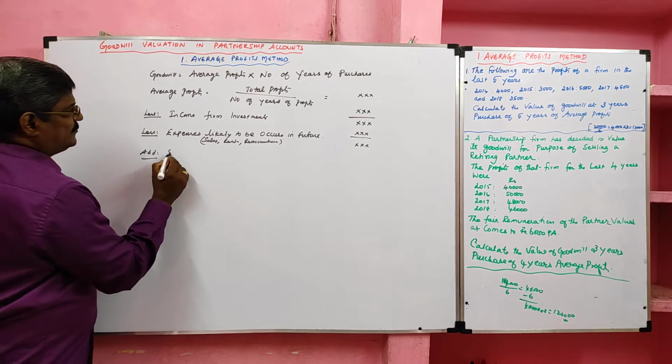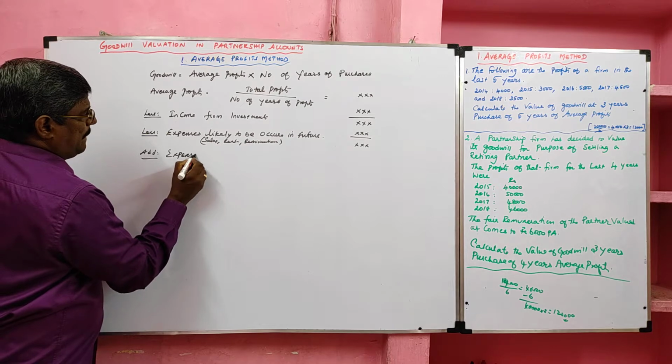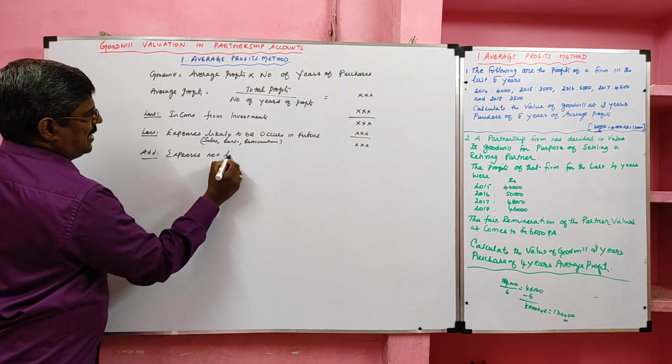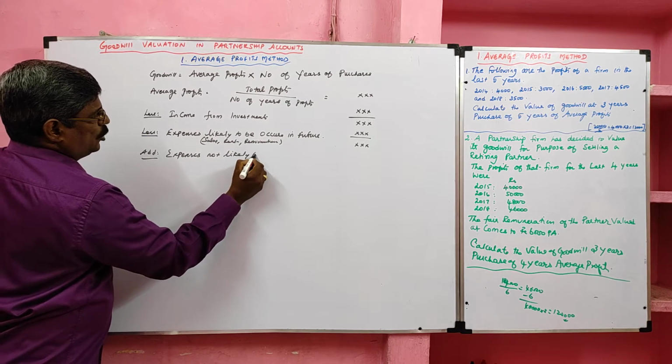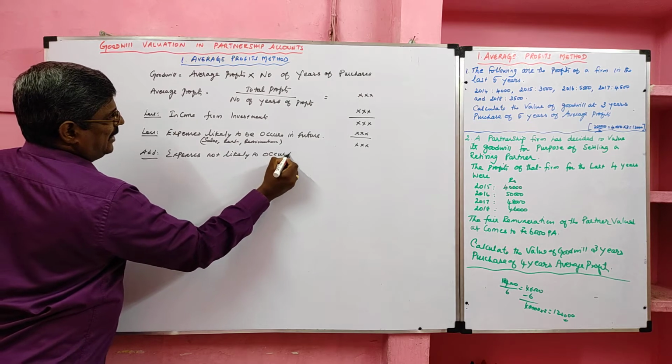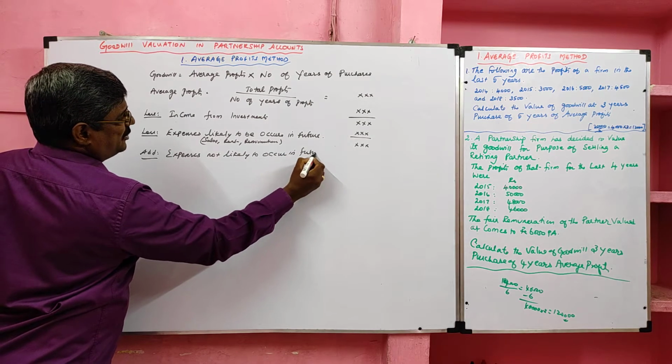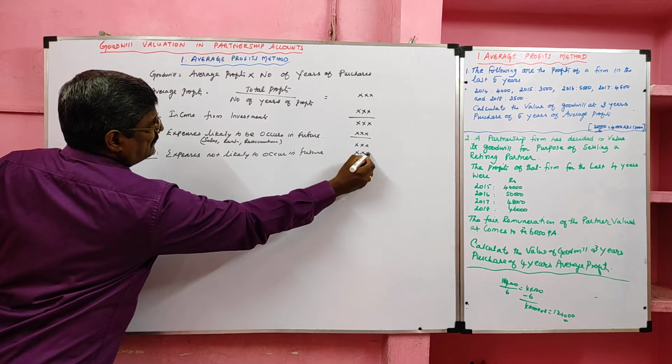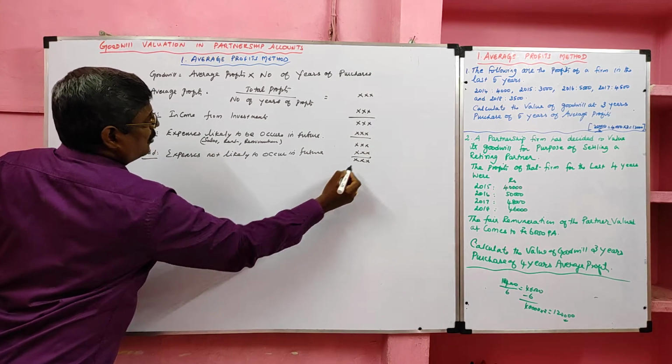Then expenses not likely to occur in future. Some expenses we need not incur in the future, that we have to add. What are they?